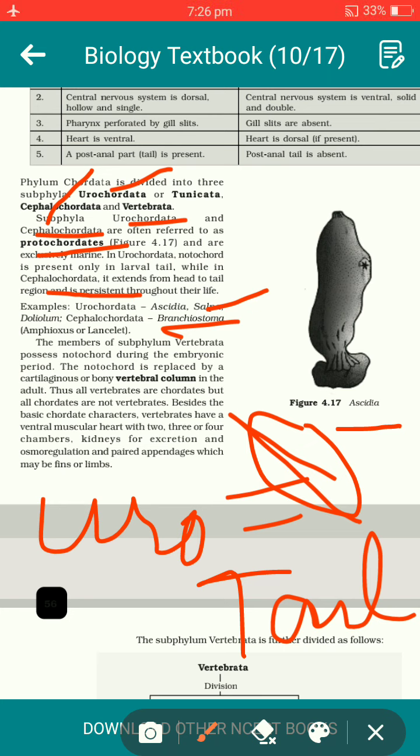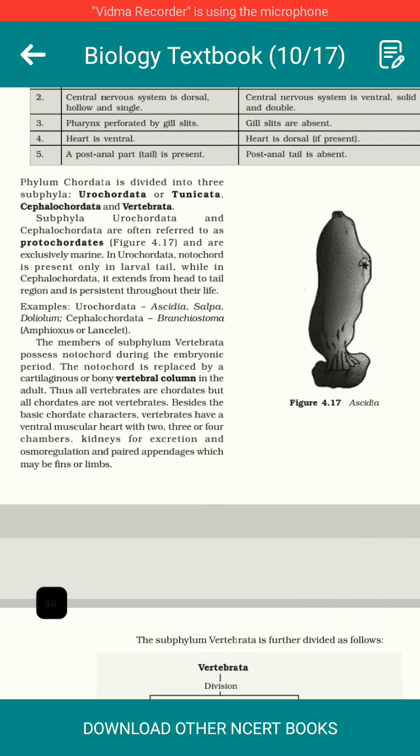Now what happens in Vertebrata? The members of subphylum Vertebrata possess a notochord during the embryonic period. The notochord is replaced by a cartilaginous or bony vertebral column in the adult. Thus all vertebrates are chordates, but all chordates are not vertebrates. Besides the basic chordate characters, vertebrates have a ventral muscular heart with 2, 3 or 4 chambers, kidneys for excretion and osmoregulation, and paired appendages which may be fins or limbs. We shall discuss this in a detailed manner.